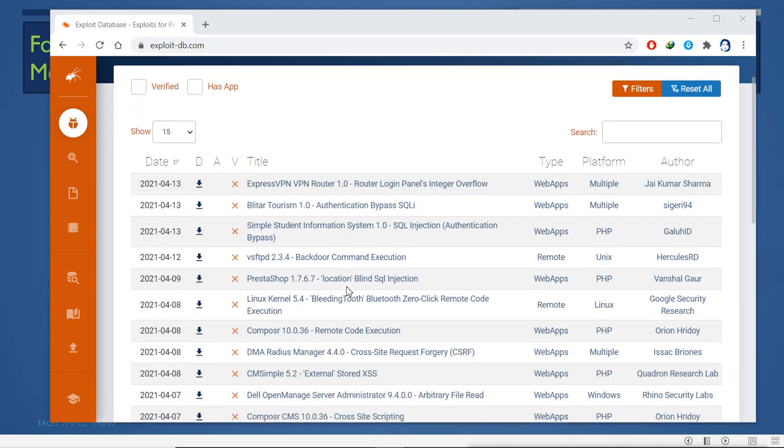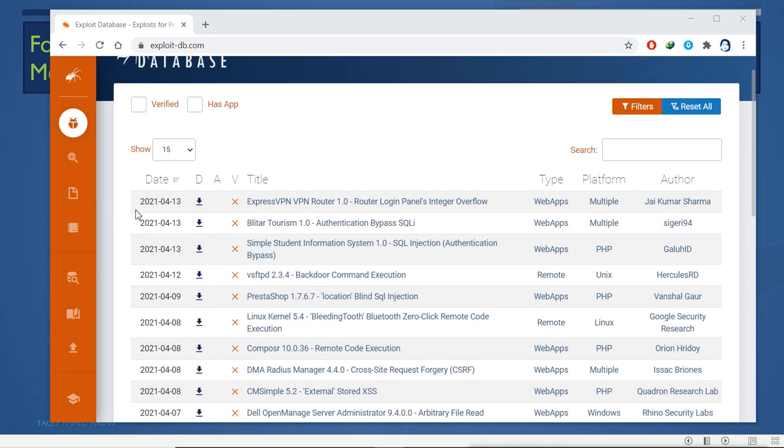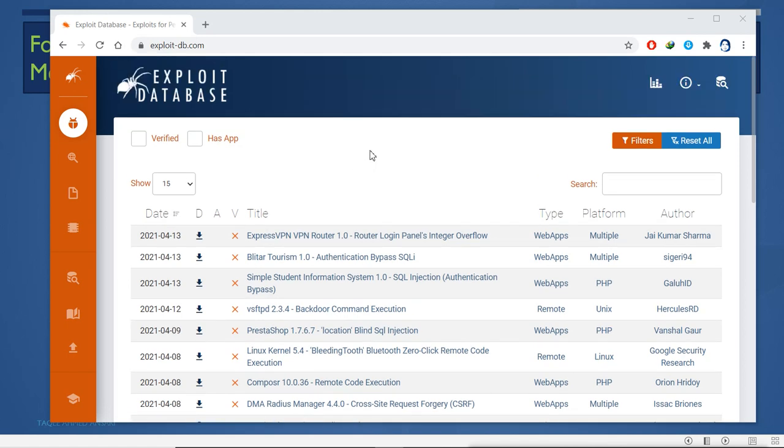These are known vulnerabilities. This is the date when they were found, the type of the vulnerability, and the platform. It is for multiple platforms; these are for Unix, these are for Linux, and this shows who is the author. So basically this exploit database has lots of different vulnerability information.